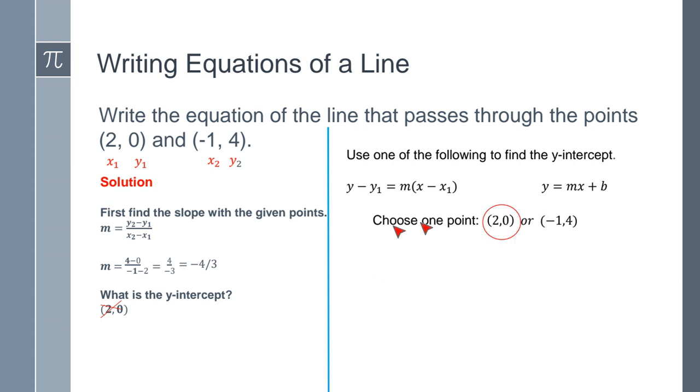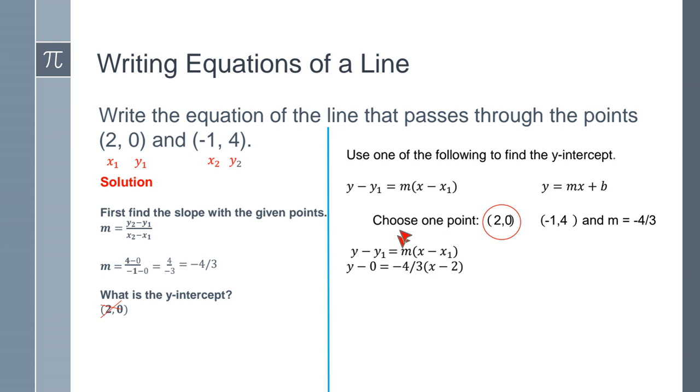Okay, now, so here you have to choose one point. You can either choose the first point or the second point, it doesn't matter. But I tell my students to avoid confusion, just keep to the first one, right? Because the formula requires y sub 1 and then x sub 1, right? So that's why I'll just use the first point. But like I said, you can use either point, it doesn't matter, okay? So here we decide to use the point (2, 0), because since we have a 0, the algebra will be a little bit easier.